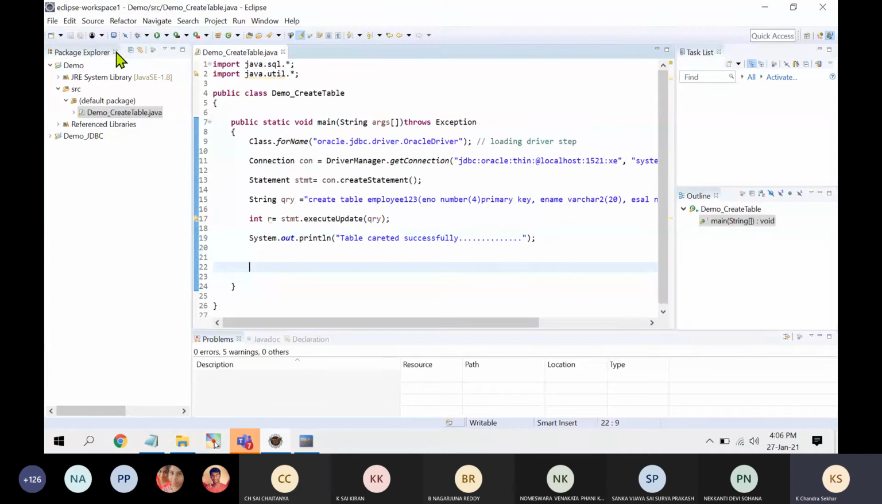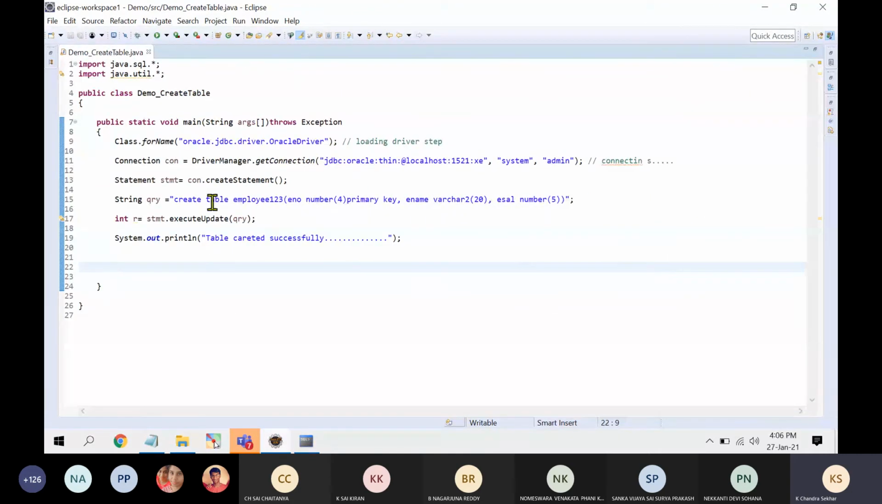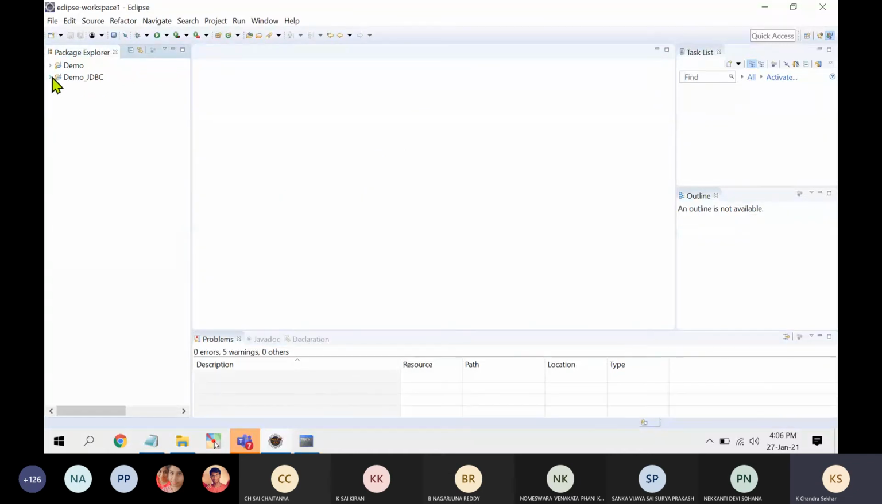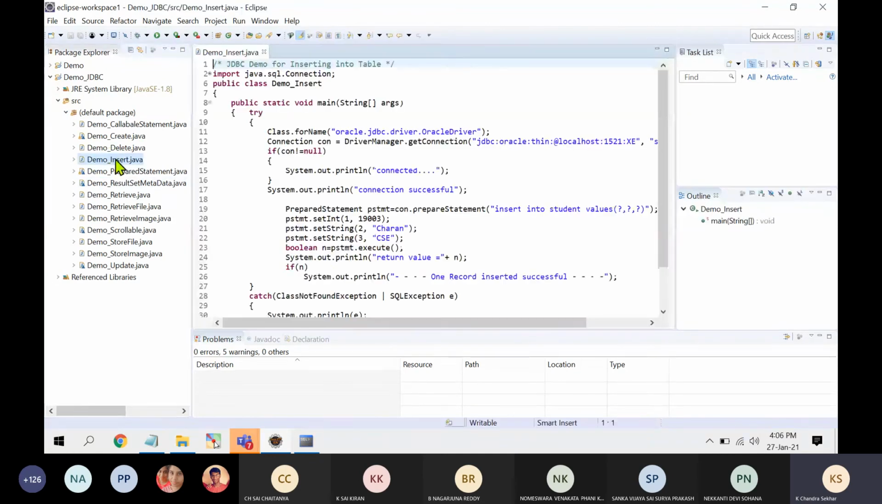We still have 5 minutes. What we will do is take the same example, creating table only, and modify it. I am going to use a prepared statement here. If you remember, otherwise I will do one thing. I already completed it, so I will demonstrate with this instead of wasting time. During the demo I created the insert operation, and I will demonstrate with this demo insert.